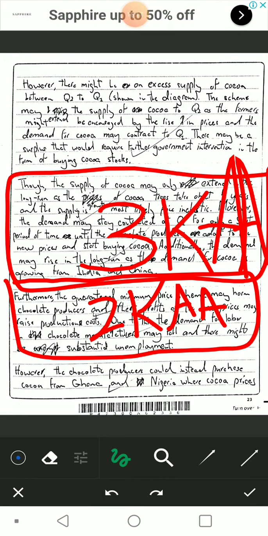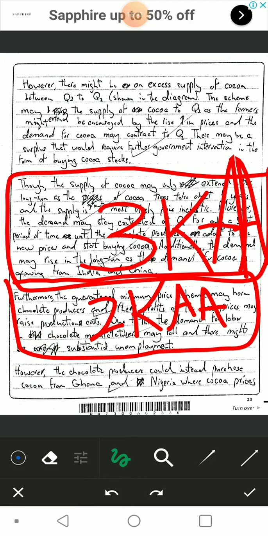However, okay, evaluation again. However, the chocolate producer, I am countering the points I made up there. This one, more specifically, this entire point. I'm going to evaluate this point here. This evaluation is focused on this. However, the chocolate producers, as you can tell, I'm delving on chocolate producers.